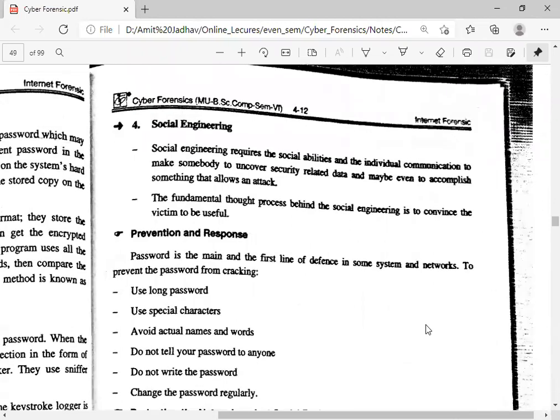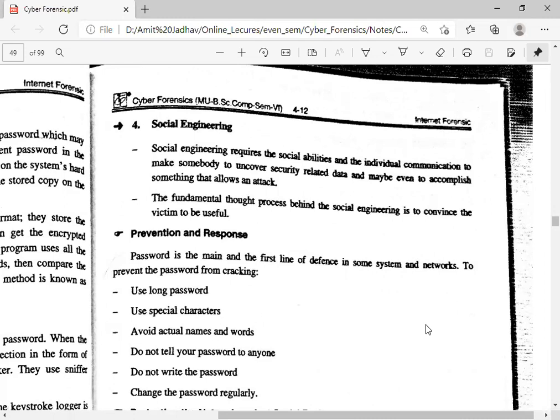Next one is social engineering. Social engineering requires social abilities and individual communication to make somebody uncover security related data, and maybe even to accomplish something that allows an attack. So here the attacker uses different methods to get the data.